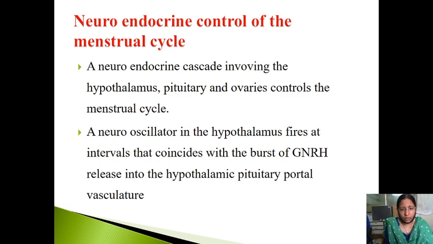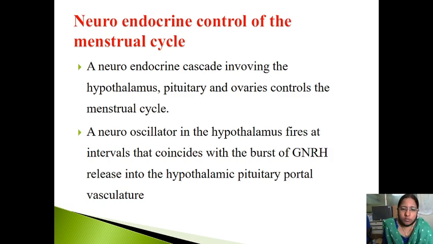A neuroendocrine cascade involving the hypothalamus, pituitary, and ovaries controls the menstrual cycle. Now, how will this cascade work? From the hypothalamus, there will be release of GnRH. From GnRH, it will go to the anterior pituitary. When there is a stimulus, the anterior pituitary will release FSH and LH. Now, this FSH and LH act on the ovary to produce estrogen and progesterone.